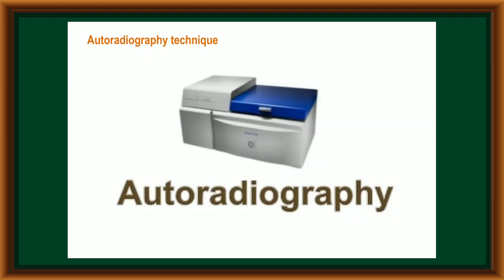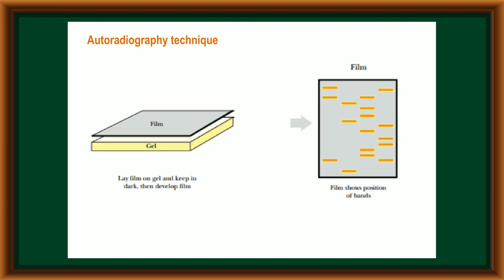One more technique is the autoradiography technique. It is useful to identify the radio-labeled molecule sequence. In the autoradiography technique, after Southern blotting, the nylon membrane having DNA fragments is hybridized with radio-labeled probes. Now these radio-labeled probes can be transferred onto a film. In that film, the DNA fragment sequence can be detected by autoradiography.